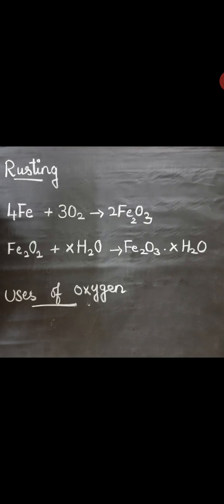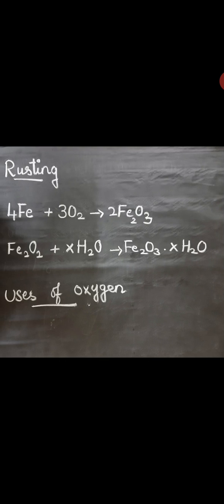Next we can see rusting. Rusting is the process of conversion of iron into its hydrated form of oxide, in the presence of air and moisture in a humid atmosphere, and that is called rusting. Rust is hydrated ferric oxide.